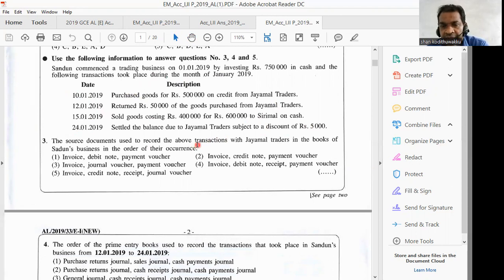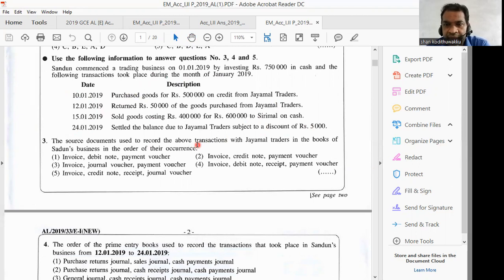You know, source documents are the documents which are prepared to record a business transaction for the first time. Before you record a business transaction in day books, we take details from the source document.